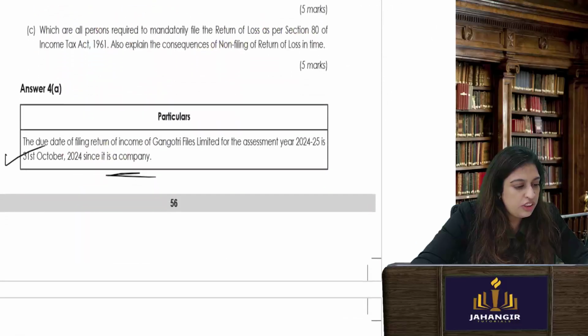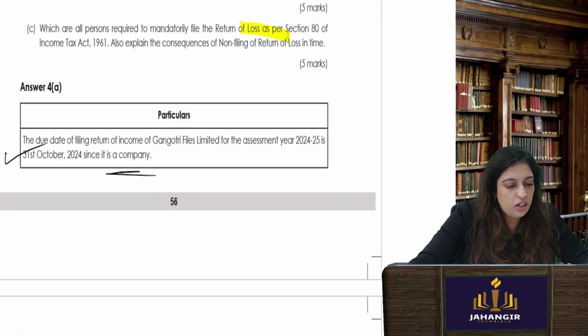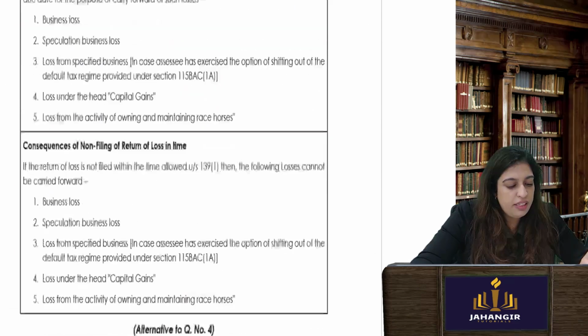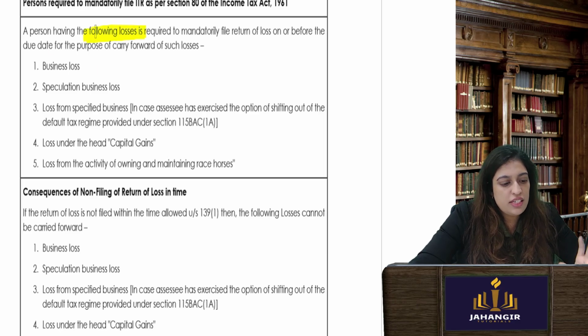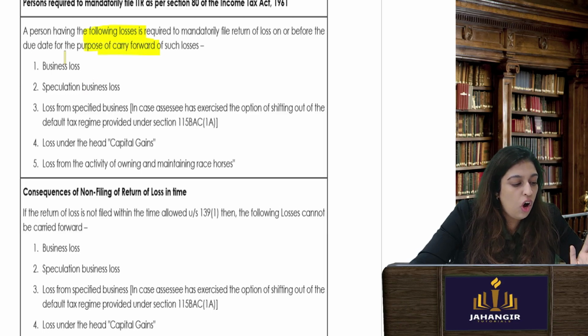This is fast. Which are the persons required to mandatorily file a loss return? As per section 80, a 5-mark question, grab it, very easy. Okay, theory question. A person having the following losses and wanting to take benefit in the next year for carry forward has to file a loss return. Even if it is a loss, you have to file a return. Business loss, speculative business loss. Okay, normal business loss or anything to do with speculative business loss. Even if you have a specified business and you're opting out of the old scheme or new scheme, you have to file. So anything related to business, if it is a loss, file your return.